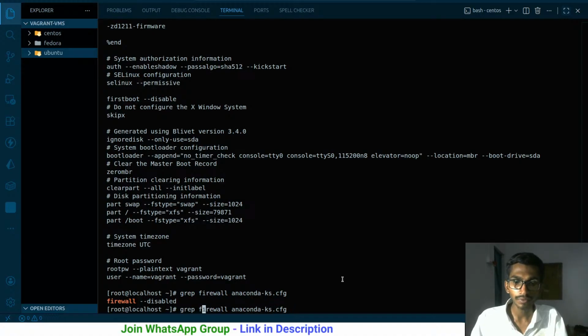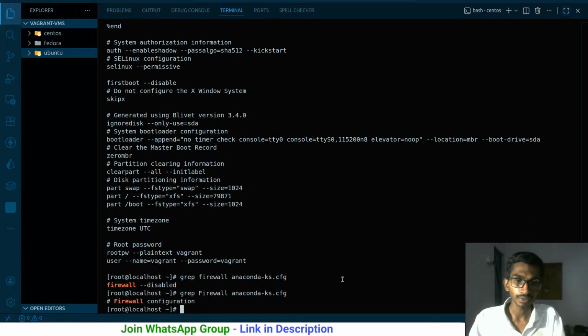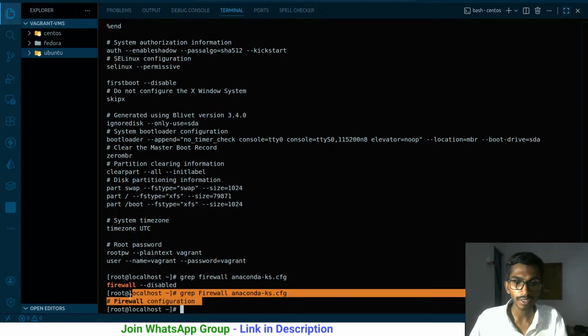Similarly, I can even search for capital F, because it is case sensitive. If you write a small f, it will be looking for small. For capital, it will be looking for capital. So here we have firewall configuration. With a small f, we have this result. With capital F, we have this result.